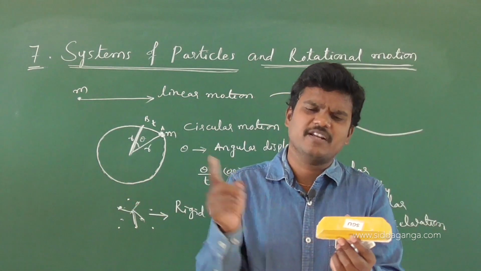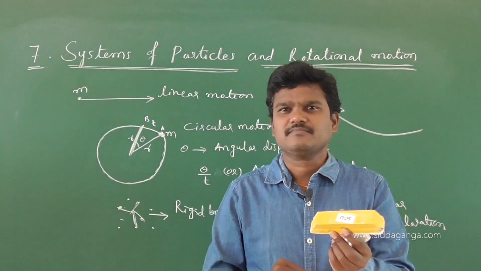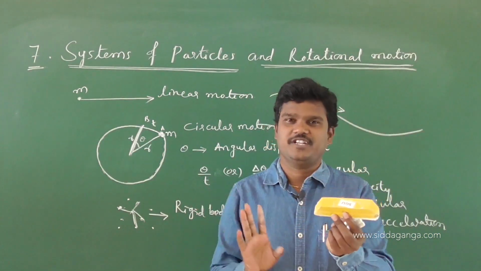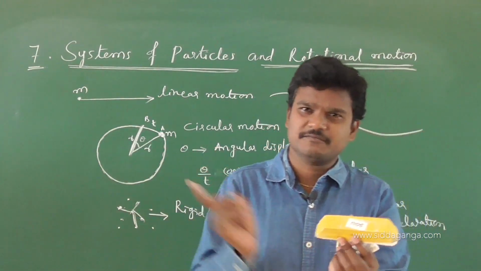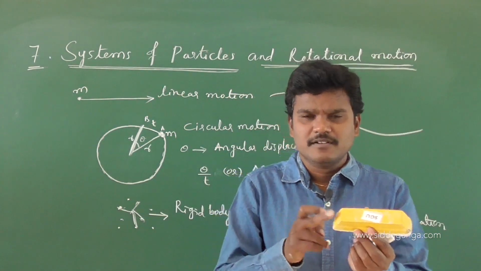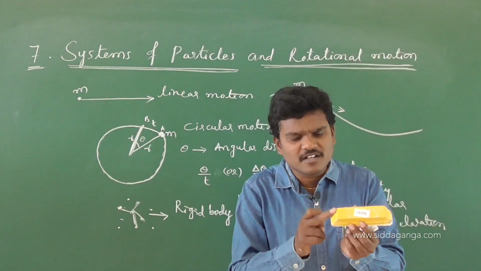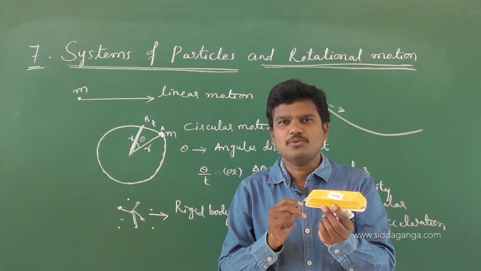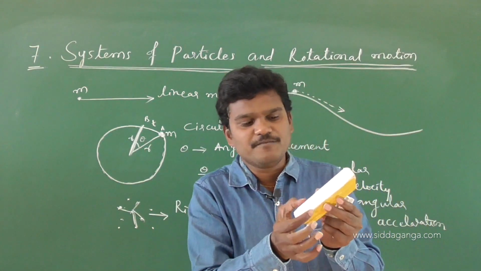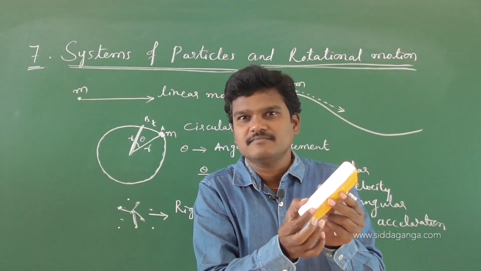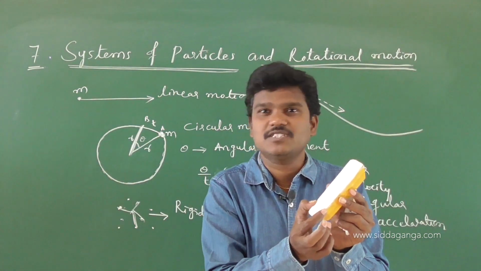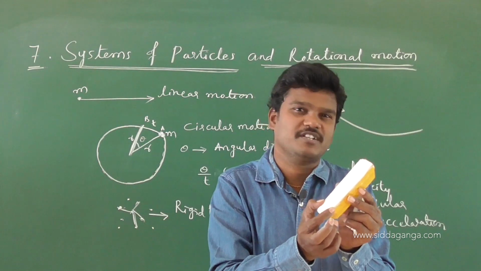If I go on applying a force, maybe it changes, that's why no body is a perfectly rigid body. If I go on applying a force like this, maybe after some interval of time the shape of the duster changes, maybe the color will go, something will happen. So no body is a perfectly rigid body. And see, if I apply force here on the sponge side, the shape will change. So this is not a rigid body, okay, non-rigid bodies.